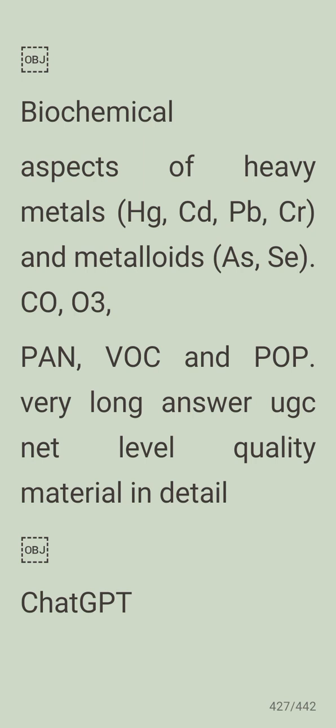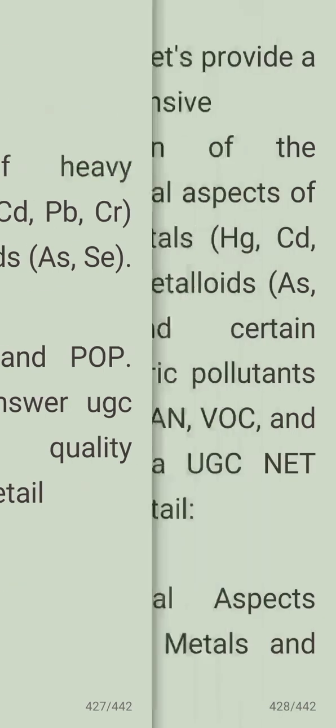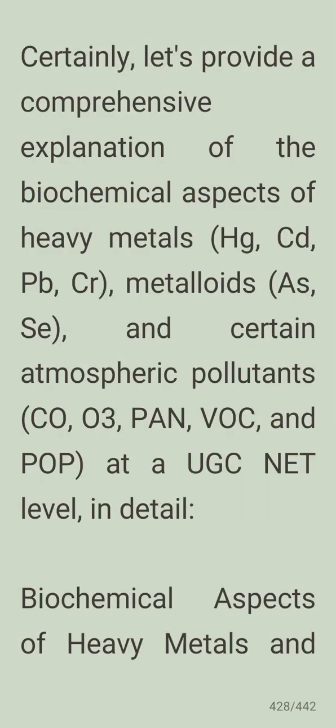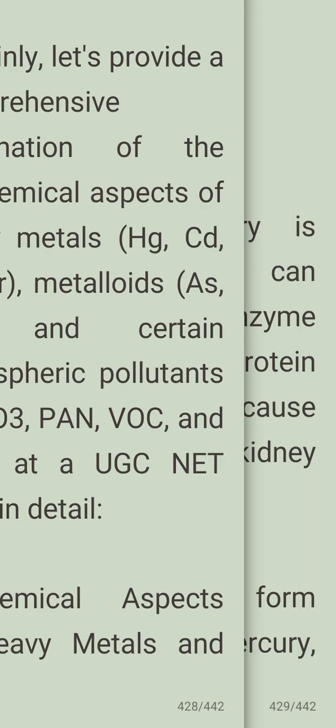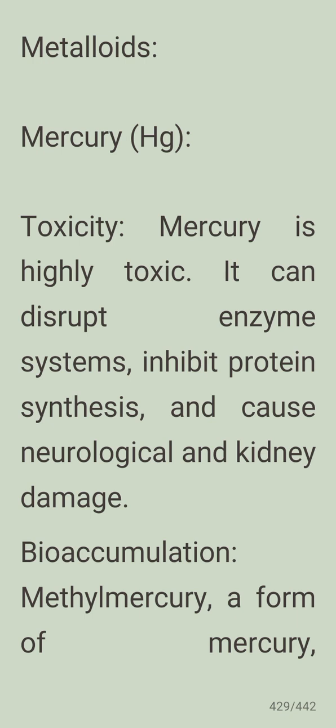Welcome to another session. So, biochemical aspects of heavy metals: mercury, cadmium, lead, chromium, and some metalloids, arsenic, like that. We're going to learn about this. Biochemical aspects of heavy metals and metalloids. First, mercury. Toxicity: mercury is highly toxic, we know that.